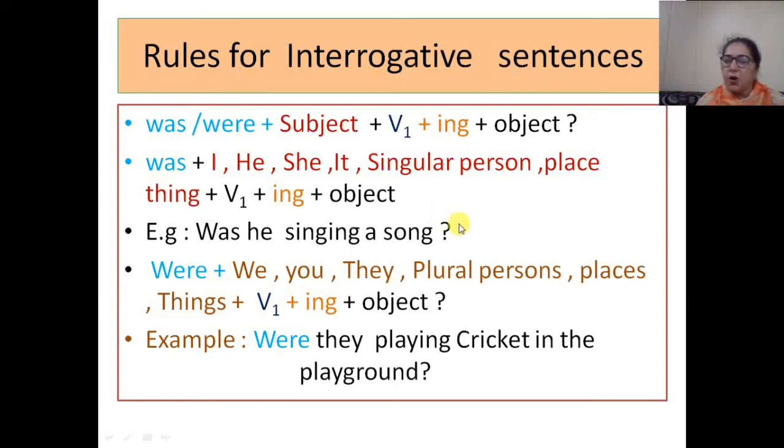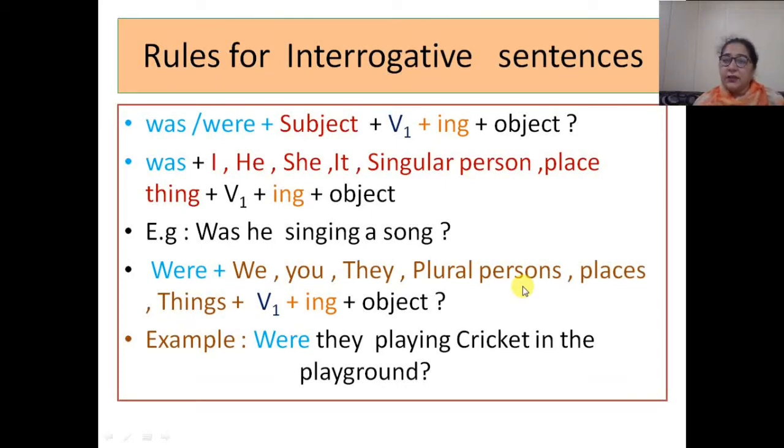Was, I am using according to the subject. Subject is singular, so I am using was. Was he singing a song? Sign of interrogation, right? This is with a single subject. But I am giving one more example here: were they playing cricket in the playground? Sign of interrogation. But I am using were here, and were I am using according to the subject. And what is my subject here? They, right? It is indicating plural persons. So I think till here it is clear to you.